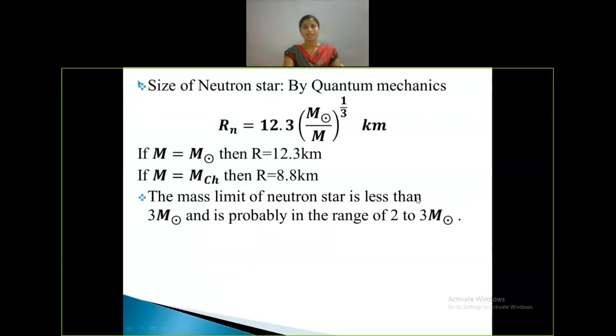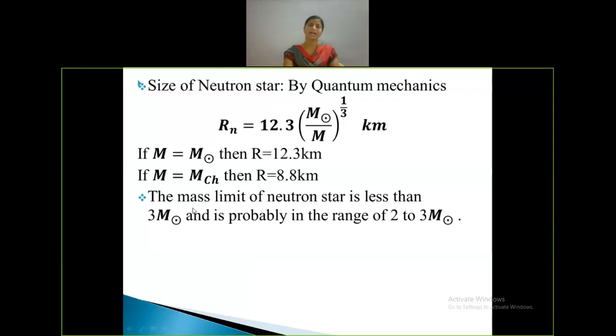Now, the size of the neutron star: by quantum mechanics we can get the radius of the neutron star by this equation, where Rn represents the radius of the neutron star. It is equal to 12.3 times the ratio of the solar mass to the mass of the neutron star, the whole to the power of 1 by 3, measured in kilometers. If the mass of the neutron star is equal to the solar mass, then the radius becomes 12.3 kilometers, and if the mass of the neutron star is equal to the Chandrasekhar mass limit, 1.4 times the solar mass, then the radius becomes 8.8 kilometers.